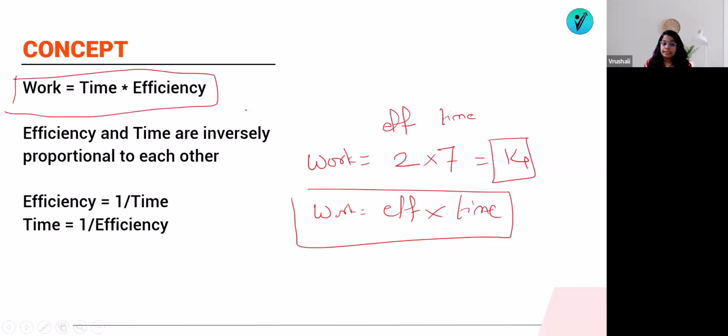And as I said, efficiency and time are inversely proportional to each other. If your efficiency is more, you will require less time. If your efficiency is less, you will require more time. So efficiency is equal to 1 by time, and time is equal to 1 by efficiency. That means if the ratio of time is a is to b, your efficiency ratio will be b is to a. So this is the ratio. Okay, now we will solve the question. This is just the concept, so we will solve the question.